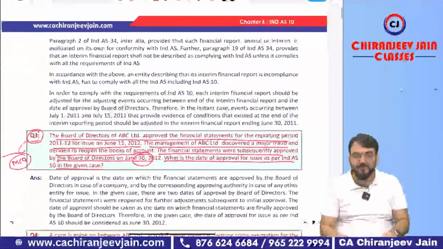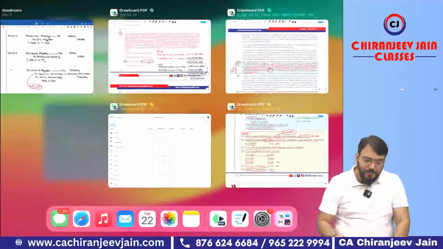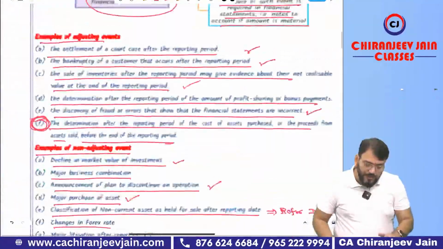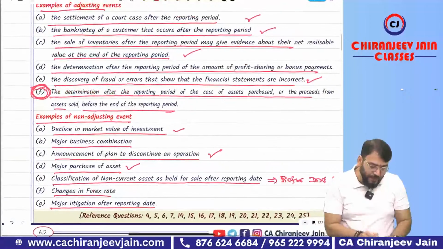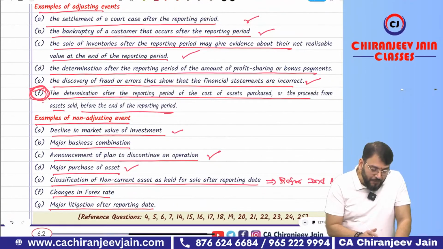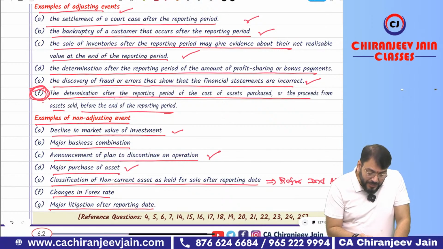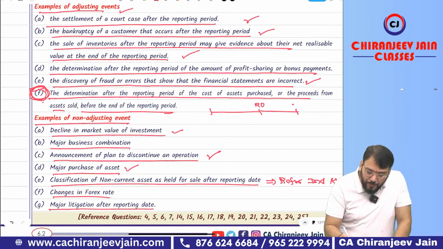Okay, sir? Okay. There is one point which I left in the last class. I said that I will explain point number F, examples of adjusting events. You remember? The determination after the reporting period of the cost of the asset purchased. Suppose this is the reporting date and this is the date of approval.